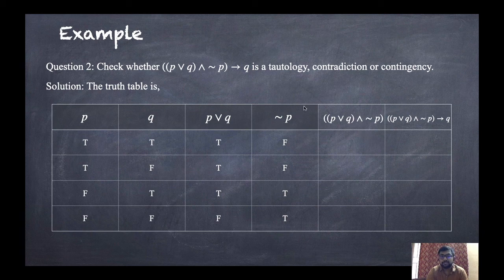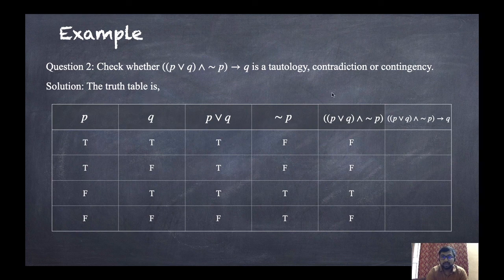Now the AND of these two statements, (P or Q) and not P. How to calculate the AND of two statements? Whenever both are true, then it is true, otherwise false. So here T, F, so it will be false. T, F, so it will be false. Both are true, so it will be true. And F, T, so it will be false. So F, F, T, F.